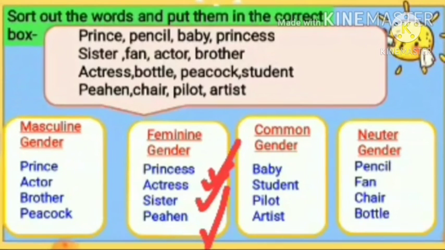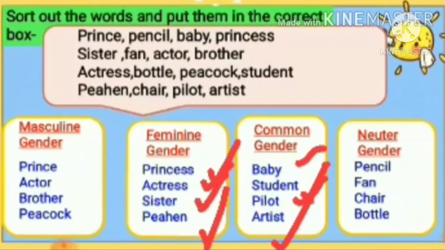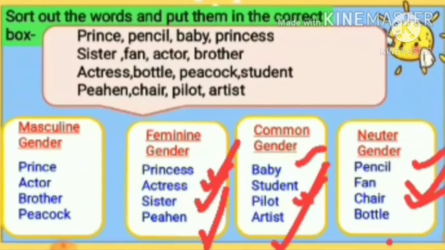Now let's see the examples of common gender. Baby, student, pilot, artist. By the name you cannot make out whether they are male or female. Next is the neuter gender. Pencil, fan, chair, bottle. As we can see, these all are non-living things, so they are in the neuter gender.